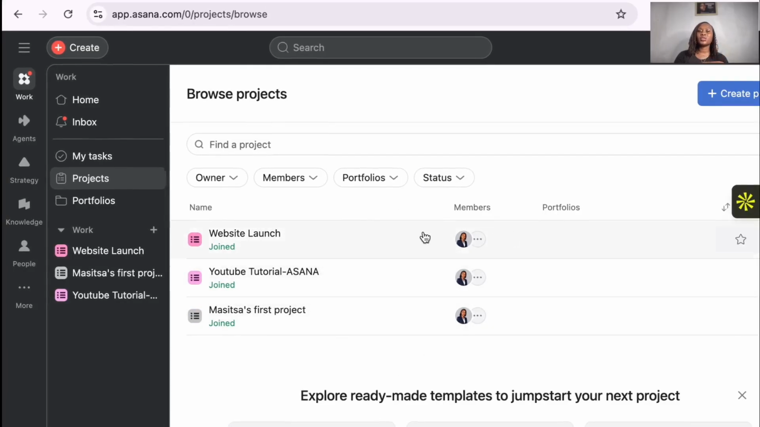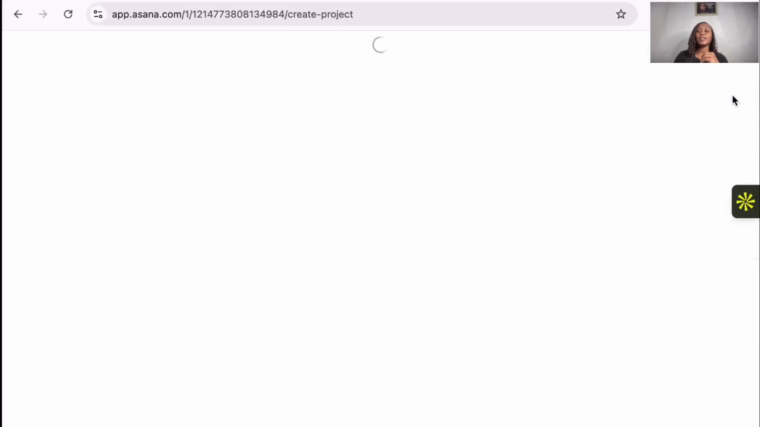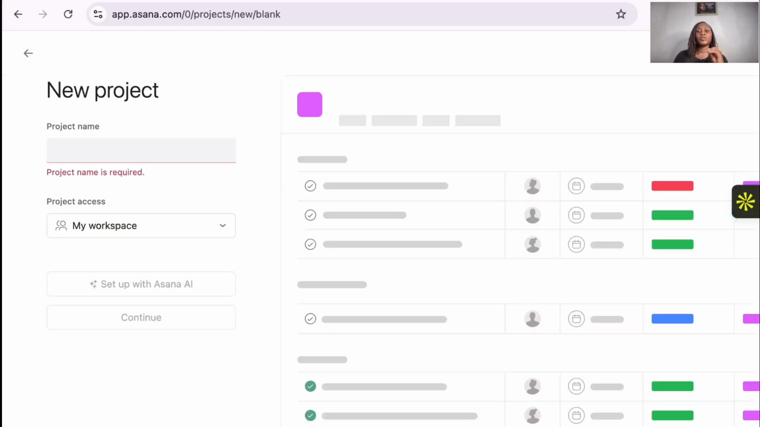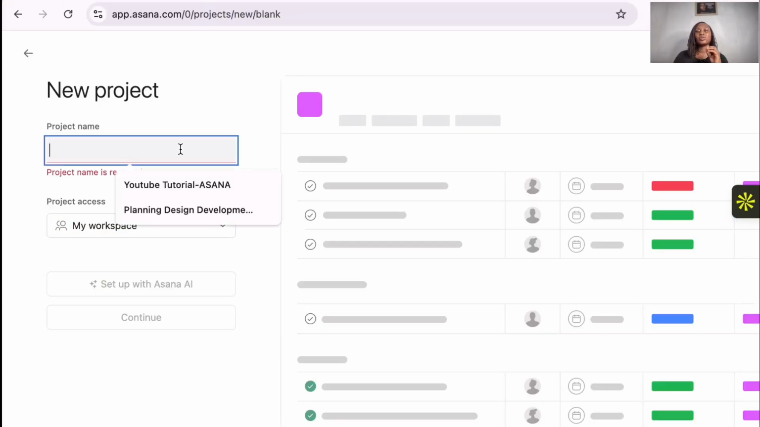So if you wanted to create a project, you'll create on here, and then you'll be able to choose a template that is there, or you can start with a blank project. So you can either create with AI. It's going to be easy for you, depending. I like to create things from scratch, or you can import a project from another platform, or start from a blank project. So if you want to start from a blank project, you're going to name your project here.